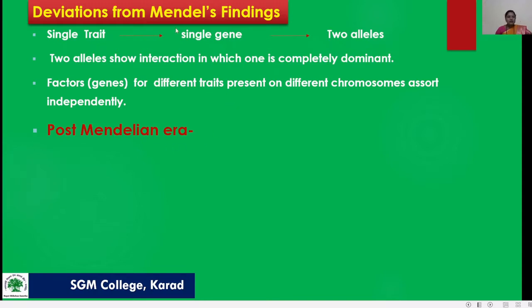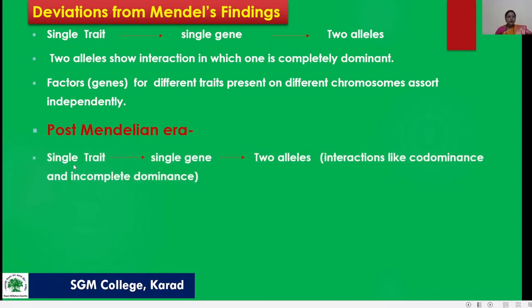After Mendel's era, the next era is the post-Mendelian era. After Mendel's experiment, after some time different scientists came and performed different experiments on different plants as well as animals.